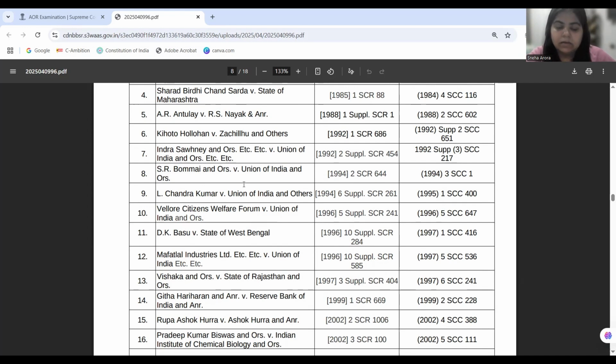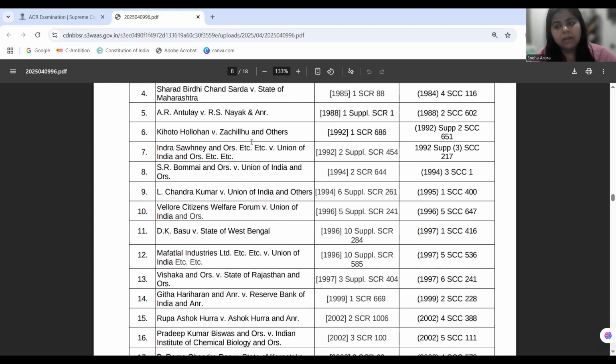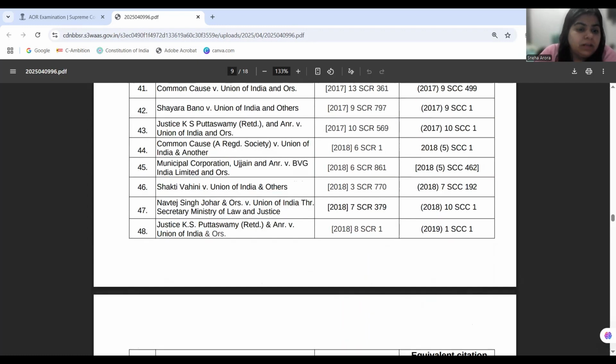The speaker's decision on anti-defection is challengeable under judicial review. That is what Kihoto Hollohan is saying. But Kihoto Hollohan also enforces that none other than the speaker has the power to inquire into anti-defection as well.